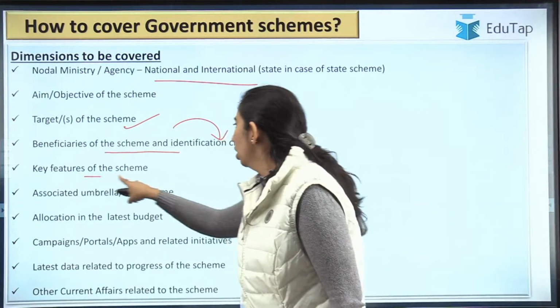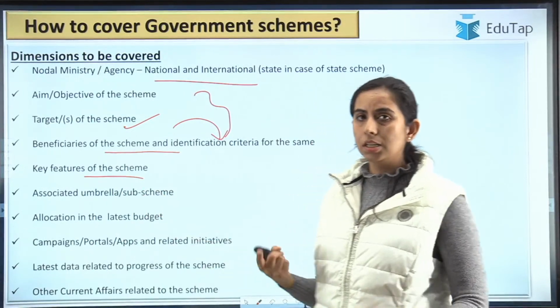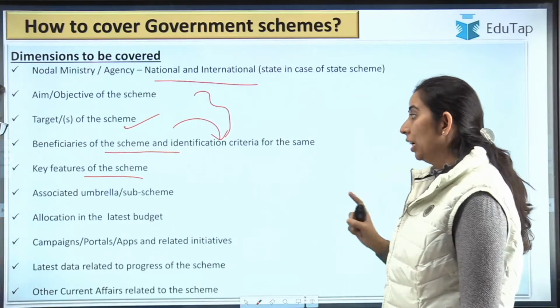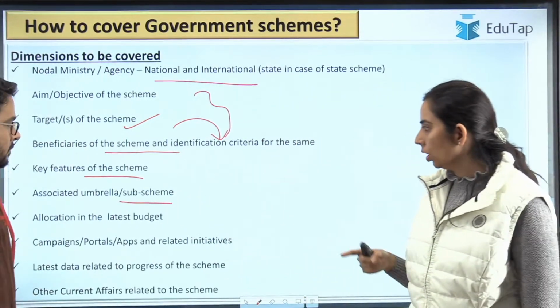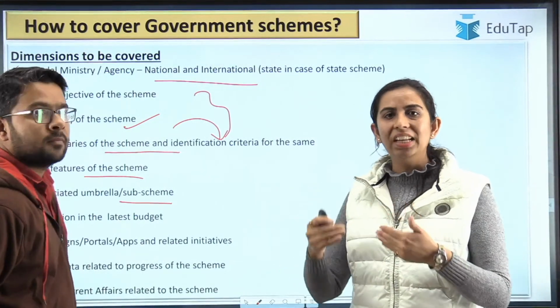Then key features. Many of the features you're already covering, but there are still some defined features, so that also you need to cover. Then whether it is associated with an umbrella or sub scheme. This is because if a scheme is an umbrella scheme, it will usually have many sub schemes.